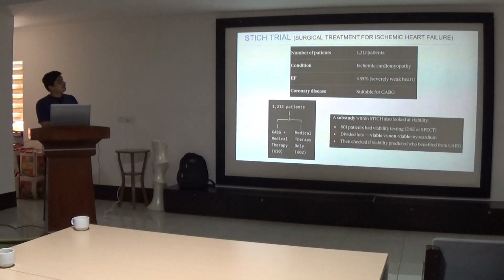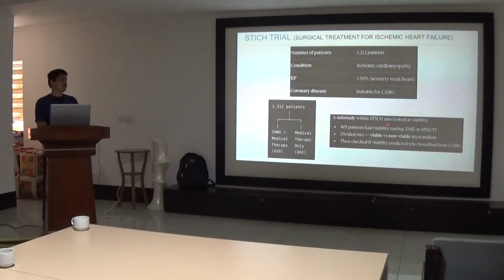In the trial they took a total of 1212 patients with ischemic cardiomyopathy and EF of less than 35%, and the coronary artery disease in the angiogram was suitable for CABG. Out of the 1212 patients, they were randomized into 2 groups, that is CABG plus medical therapy and medical therapy alone.